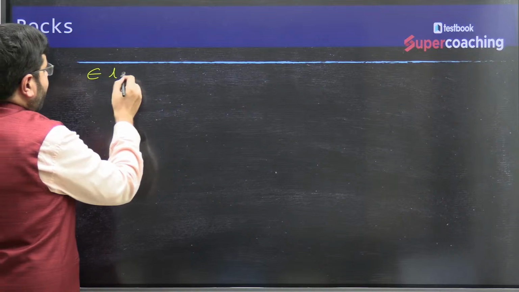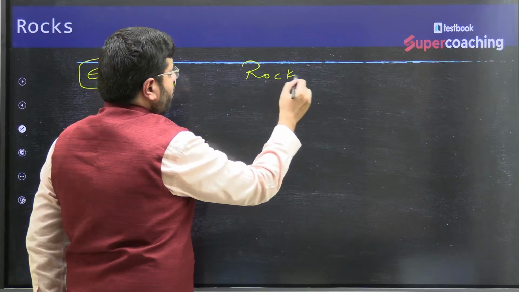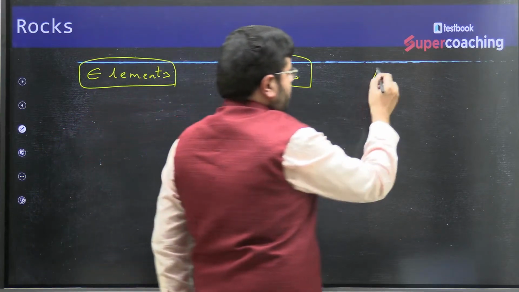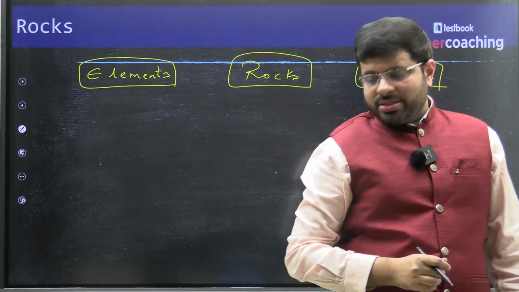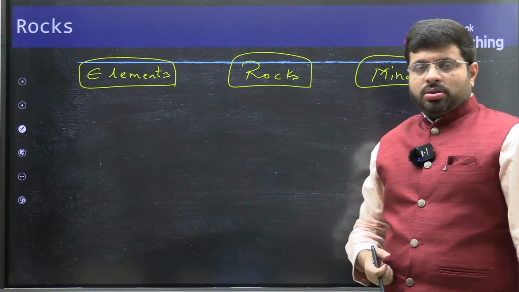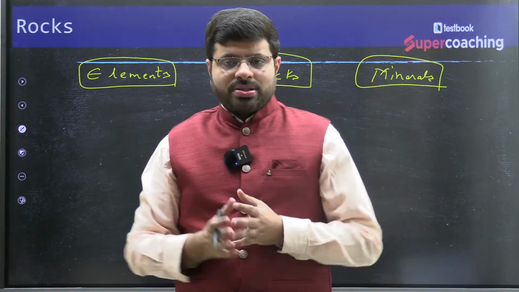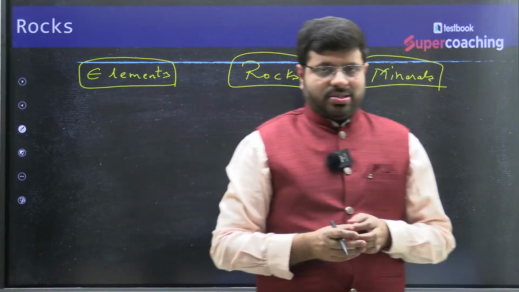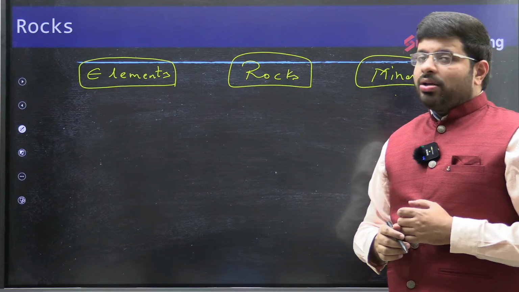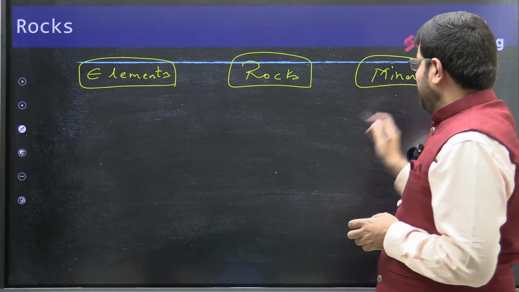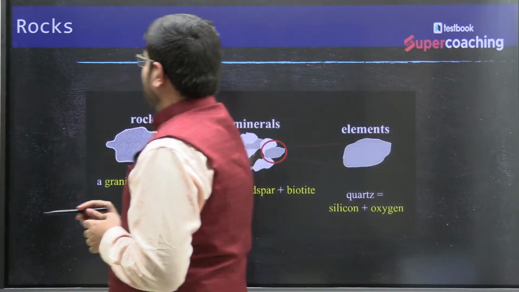the element, rocks, minerals? What is the difference between elements, minerals, rocks? The whole world consists of many elements. Combinations of elements create minerals, and rocks are not found as single things, rather they are always found as combinations of minerals. So element, mineral, rock, understand the difference.